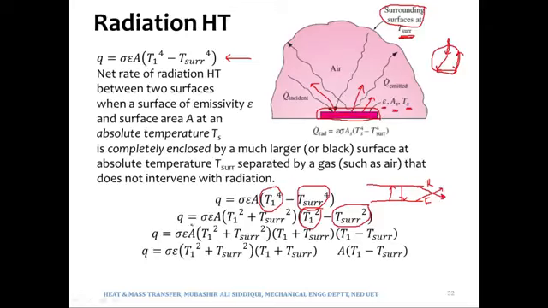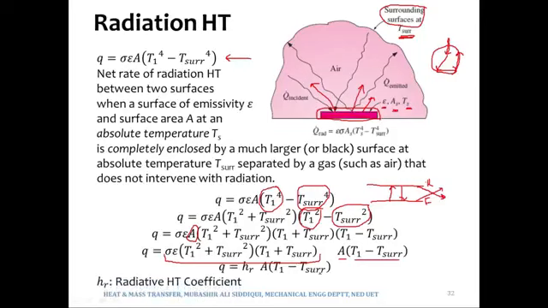I am not doing anything else, I am only bringing this area along with this delta T. T1 minus T surrounding is delta T. This was not delta T, it was T1 to the power 4 minus T surrounding to the power 4, but now this has become delta T. If we now compare it with the expression for convection, which was HA delta T, we can see that there is an A and then there is a delta T. Whatever is left is in fact something similar to the convection coefficient, similar to H, and this is what we call HR, where HR refers to the radiative heat transfer coefficient.